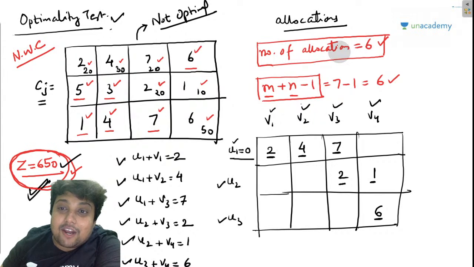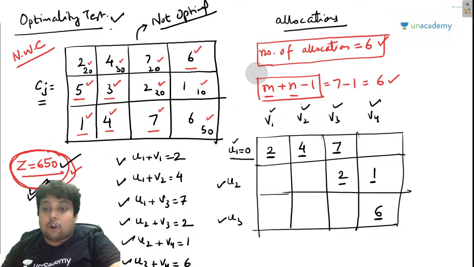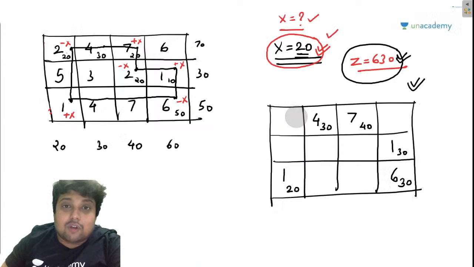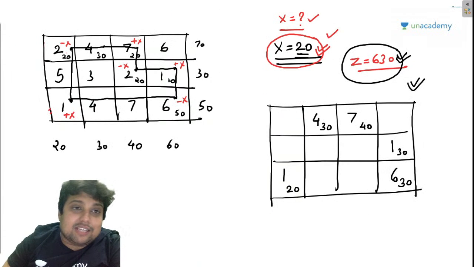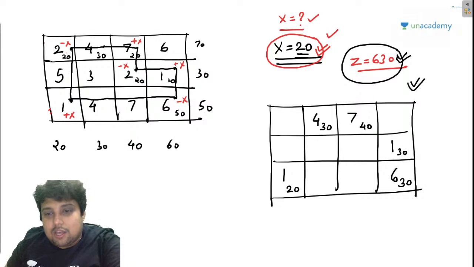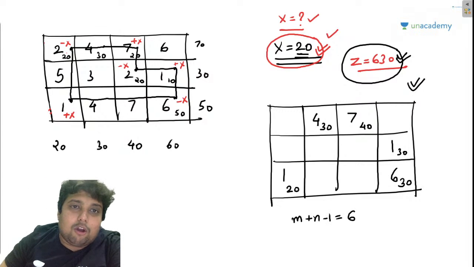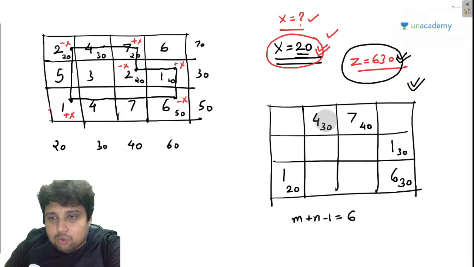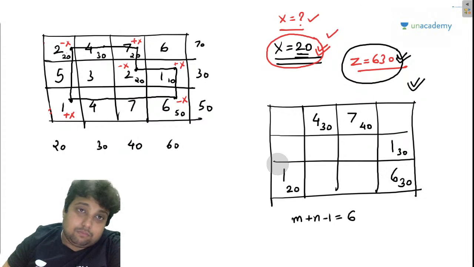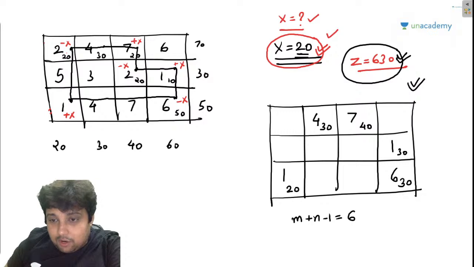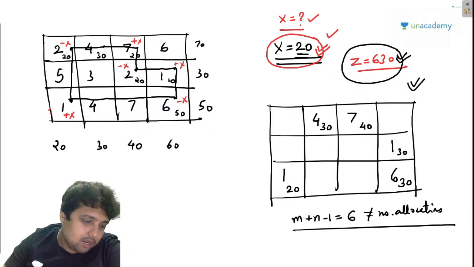Check whether the number of allocations is equal to m plus n minus 1 or not. So check this out. M plus n minus 1 is equal to 6. The number of allocations that we have is 1, 2, 3, 4, 5. So 6 is not equal to the number of allocations. Now what?